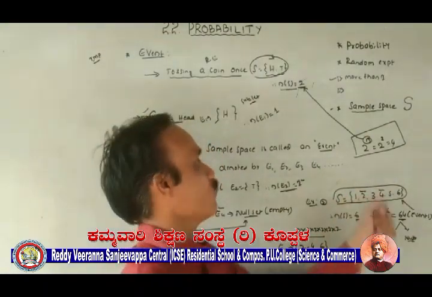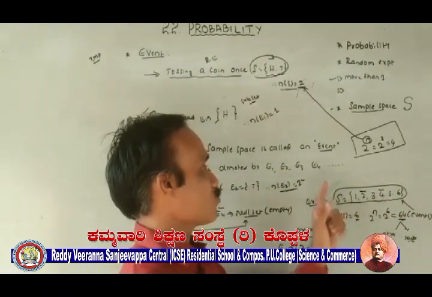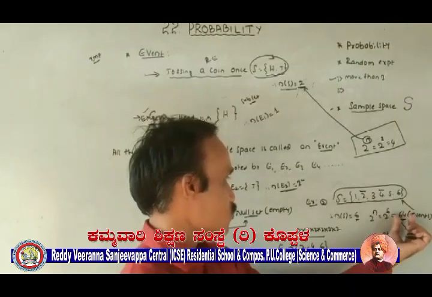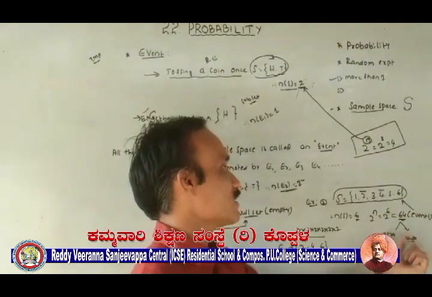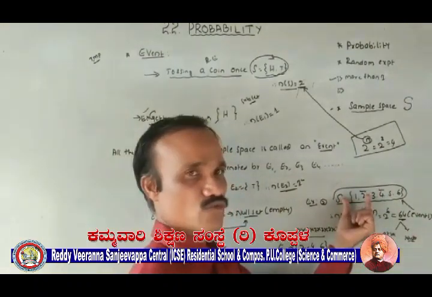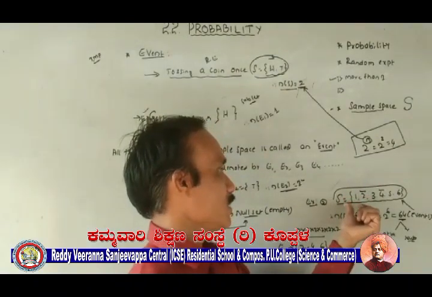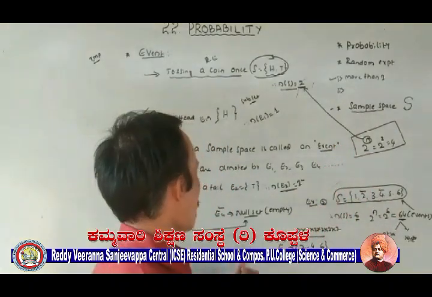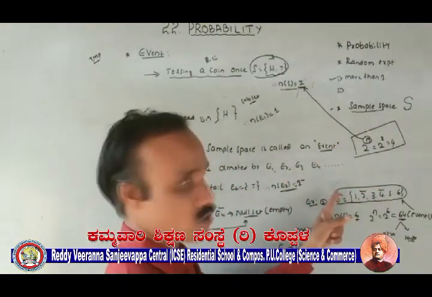Perfect square: 1, 4. Odd numbers: 1, 3, 5. You can write these, I told you. So 64 events can be written by using this random experiment. So the description of this random experiment is: a die is thrown.